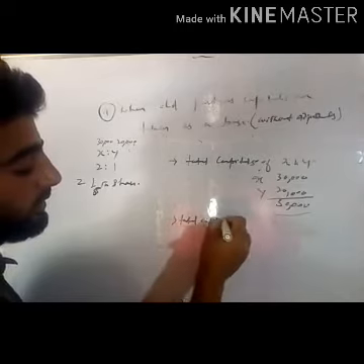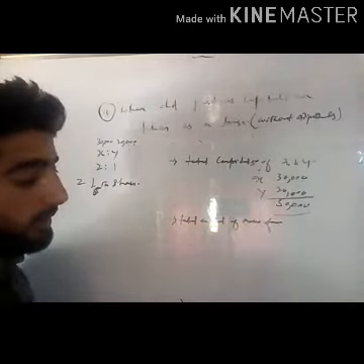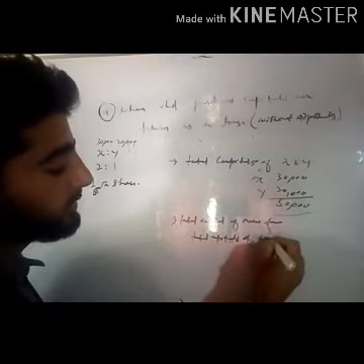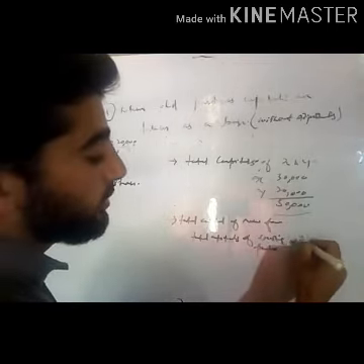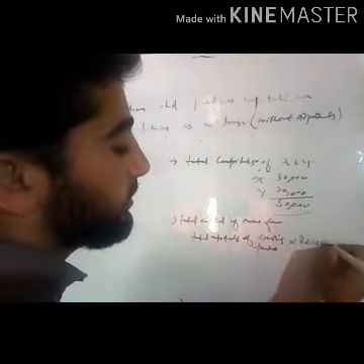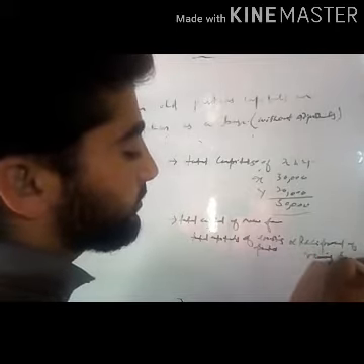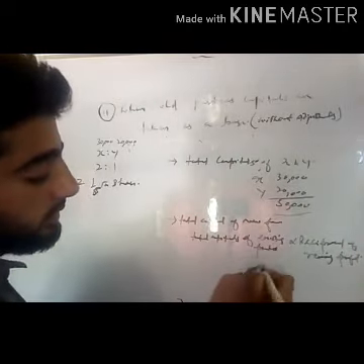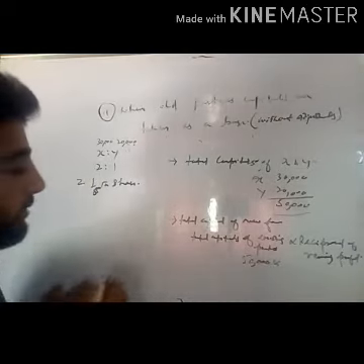There is a formula for this: total capitals of existing partners into reciprocal of remaining profit. The total capitals of existing partners amount to rupees 50,000, into reciprocal of remaining profit.